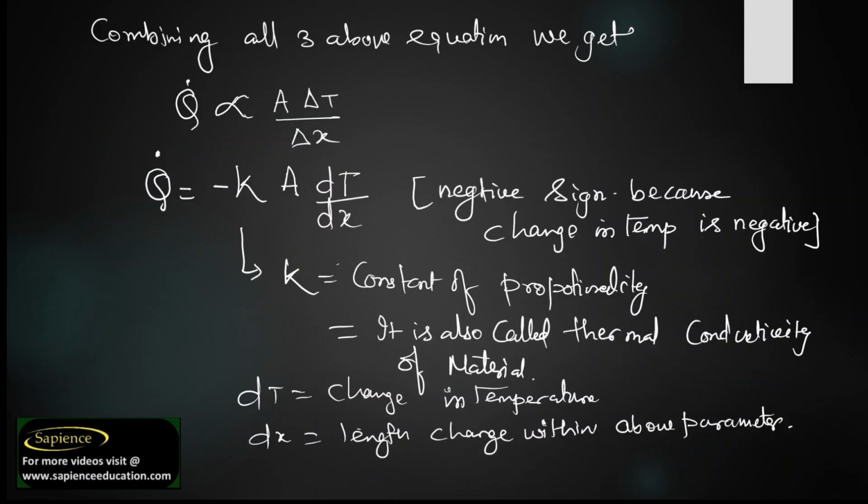K is known as the constant of proportionality, and it is also called the thermal conductivity of a material. And dT, we have understood, is the change in temperature, and dx is the length change within the above parameter. What do you mean by the above parameter? Let us consider there is a high temperature and there is a low temperature.